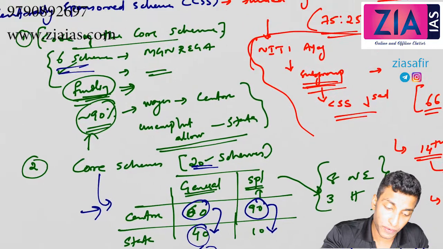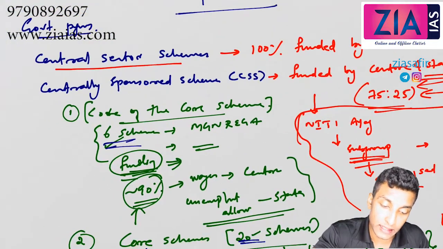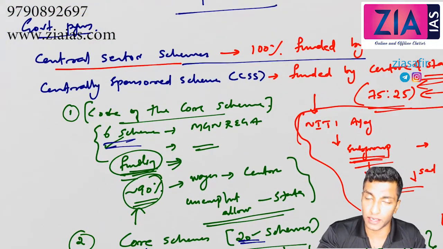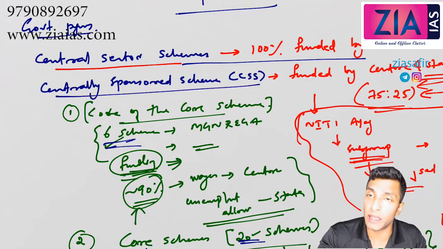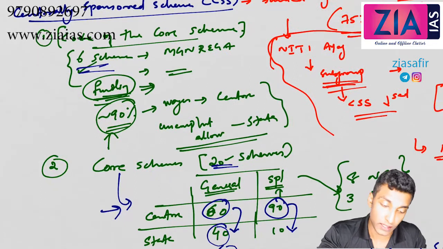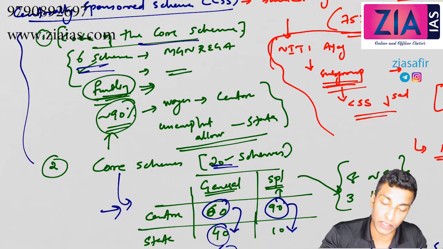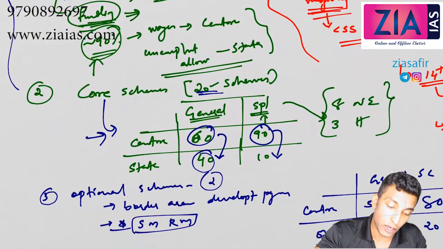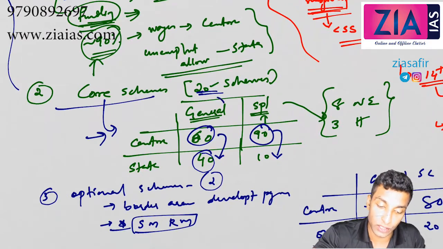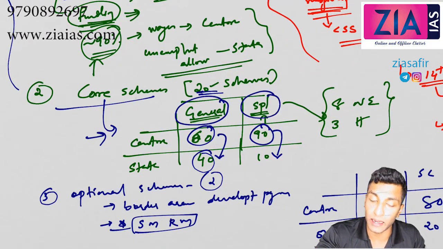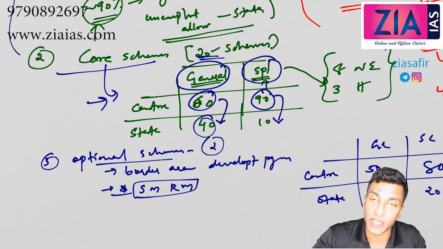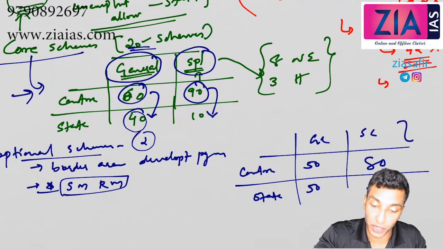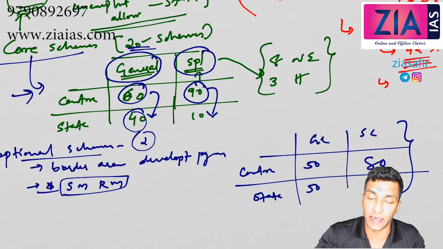Okay, so what we have understood is central sector scheme is 100% funded by the central government. Centrally sponsored scheme is actually shared between center and the states. Now which is divided into 3. Core of the core, there is no change in funding here. Okay, then core scheme, you have seen that in case of general category and special category. Then optional scheme, 2 schemes are there. So this is actually the contribution of center and state in this case.